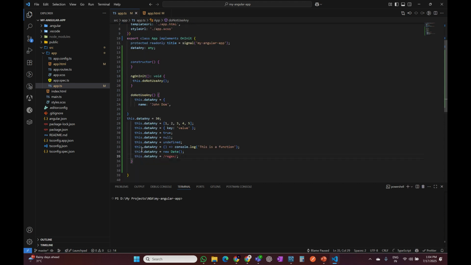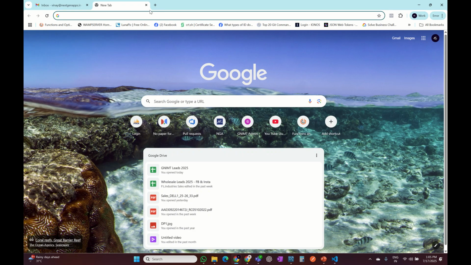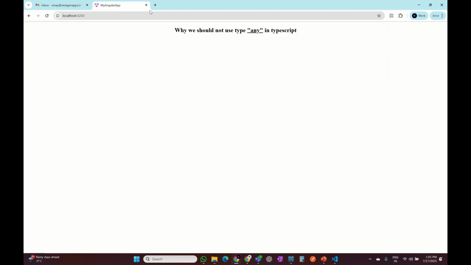Then array, object, bool, null, undefined, date, anything we pass, there is no error. If I compile this, it will not throw any kind of error. It will compile like anything. If I go here and type localhost 4200, it will work.